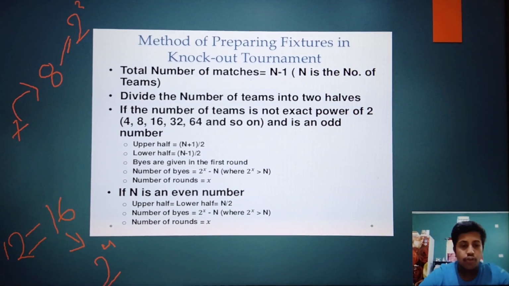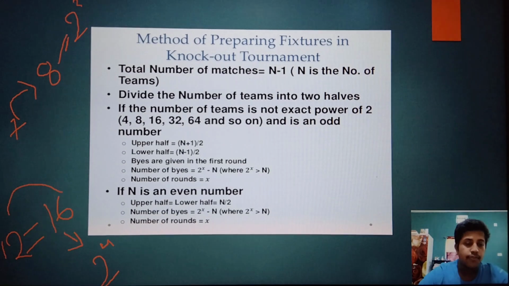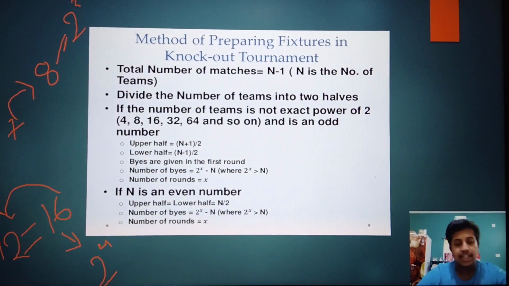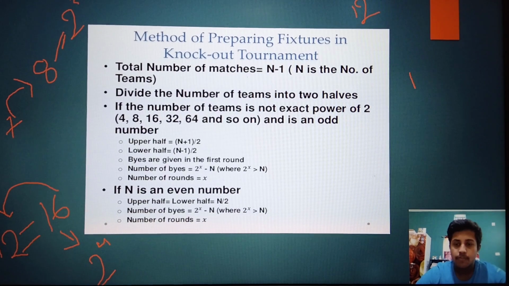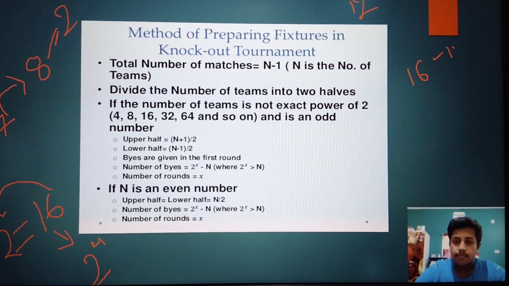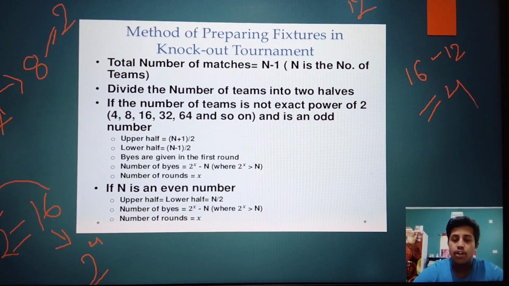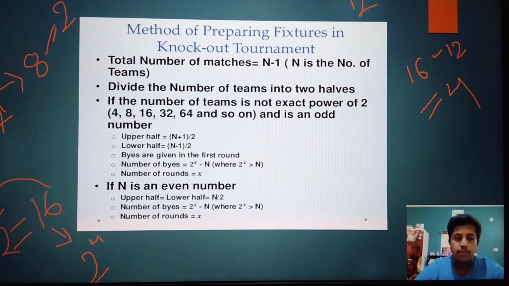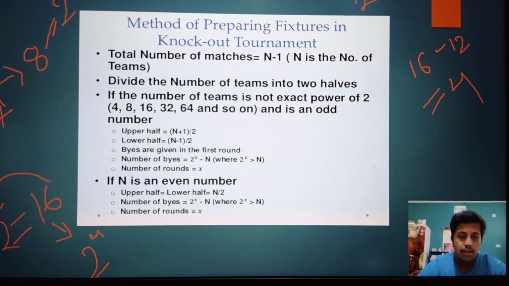Okay, so we have to subtract this: 16 minus 12. We have to subtract it from the next highest power of 2. So if there are 12 teams participating in a tournament, the next highest power of 2 is 16. We subtract 16 minus 12, which equals 4. So 4 byes will be given, meaning 4 teams out of the 12 will get a bye.